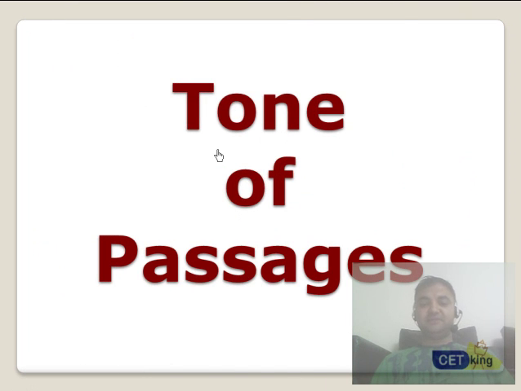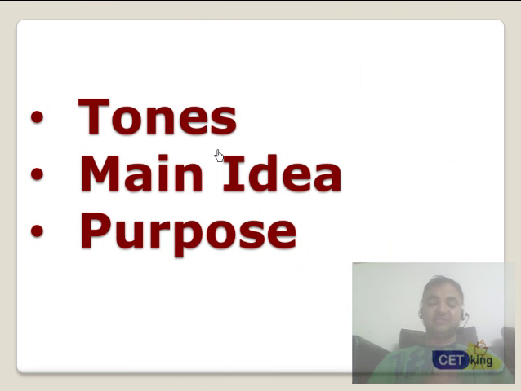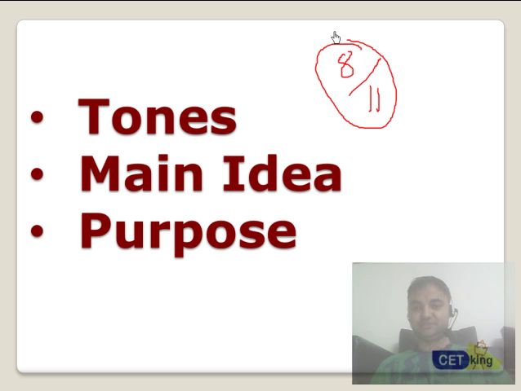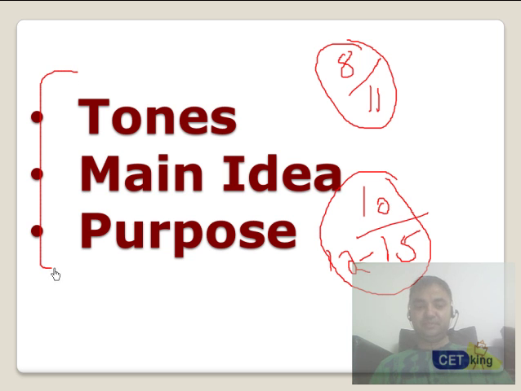Alright, so I'll start off with the first part, which is the tone of the passages. Now these are the 3 main types of questions: tones of the passages, main idea, and purpose of a passage. If I talk about the CAT exam, out of 11 questions, 8 questions are based on these 3 types. If I talk about the CMAT exam, out of the 12 to 15 RC questions, around 9 to 10 questions are based on these kinds of inference based RCs. So this is a very important part.